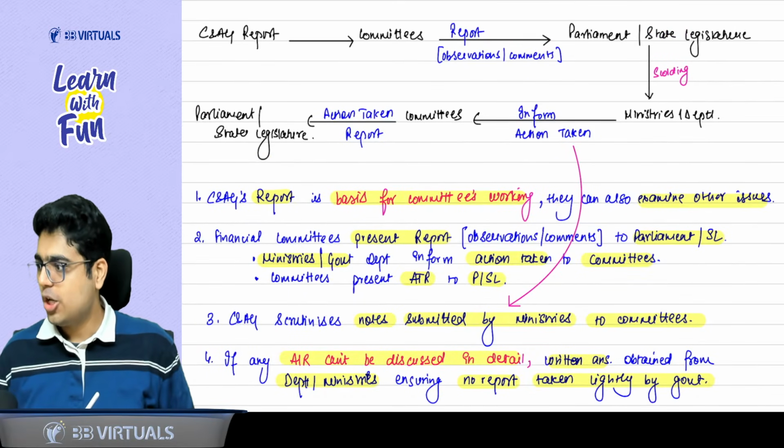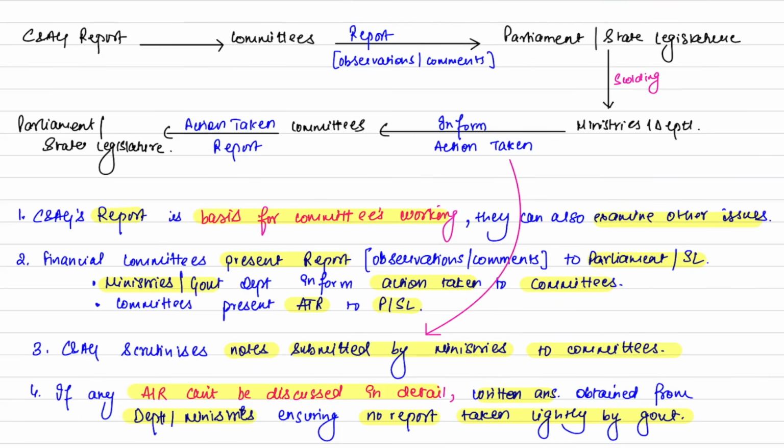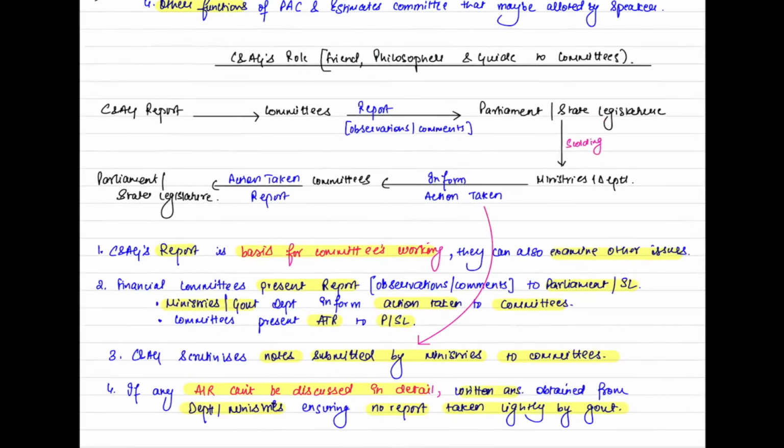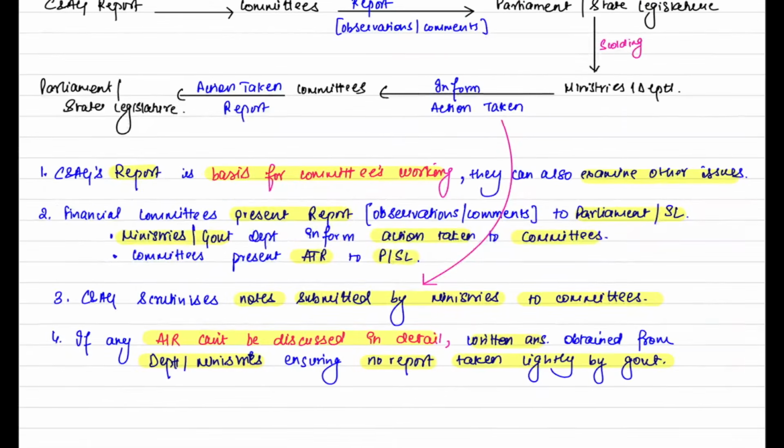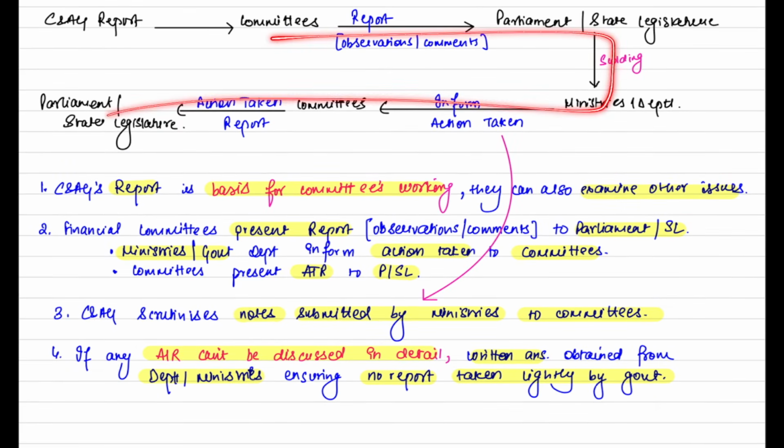frame the 4 points. Quick revision of these 4 points. How is CNAG playing a role of friend, philosopher and guide to the committees? First role, his report is the basis of committees' working. Committees can also examine other issues. Then, sir, the parent teacher point.